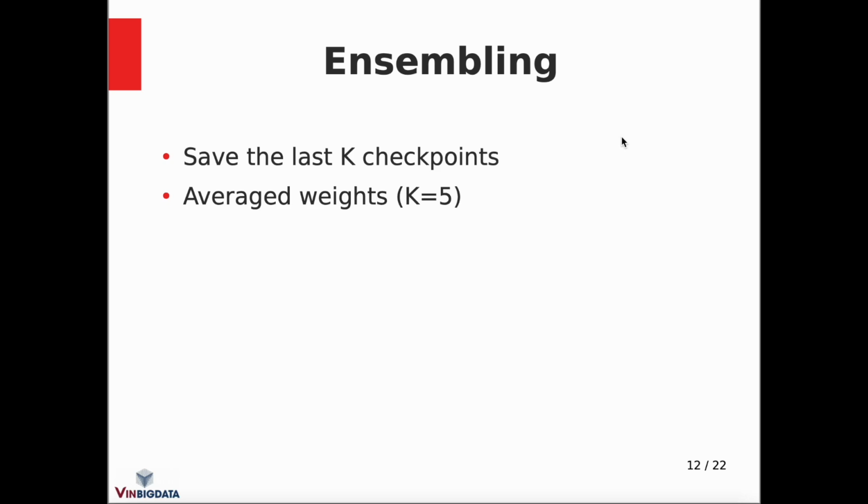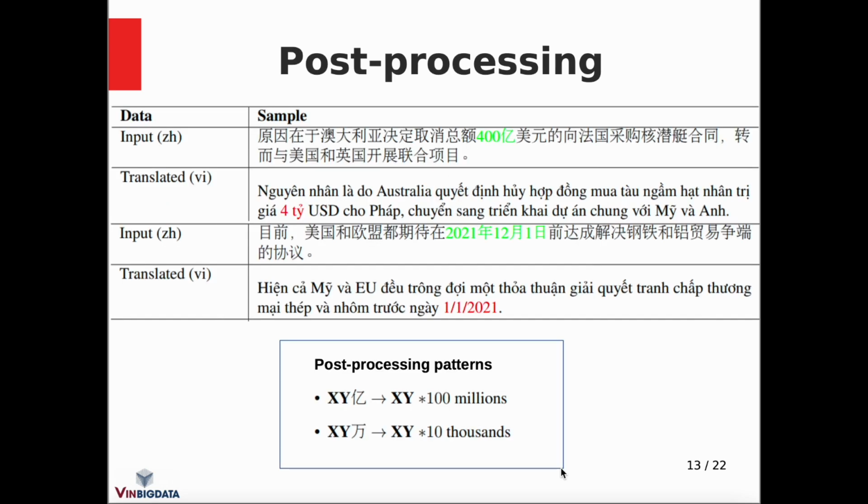We apply an ensembling method in which we calculate the average of the model weights of the last 5 checkpoints. We also, finally, use a post-processing step to correct mistranslated values. Because translating numbers is not a straightforward task, we analyzed translation outputs and found that numbers and dates can be easily mistranslated.